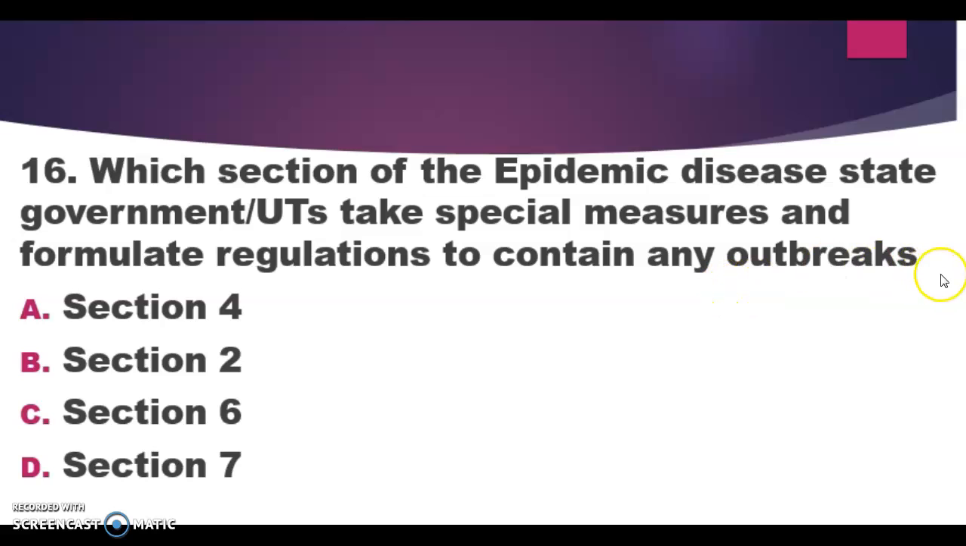Under which section of the Epidemic Diseases Act can state governments and union territories take special measures and formulate regulations to contain any outbreak? Section 4, Section 2, Section 6, or Section 7? Section 2 is the correct answer. Section 2 empowers state governments and union territories to take special measures and formulate regulations for containing the outbreak. So the correct answer is B.